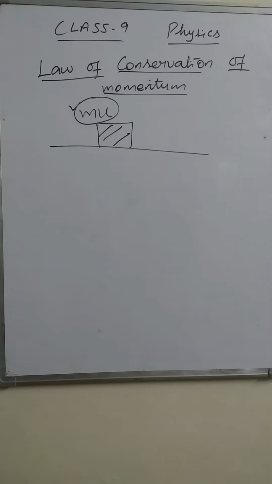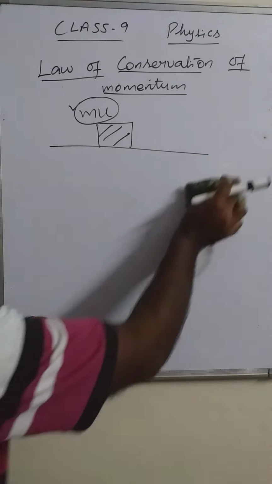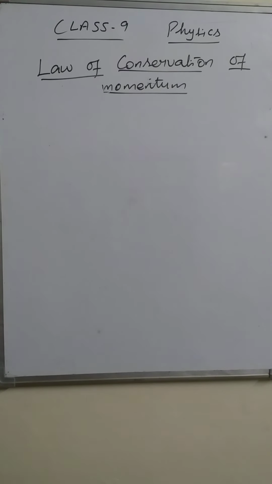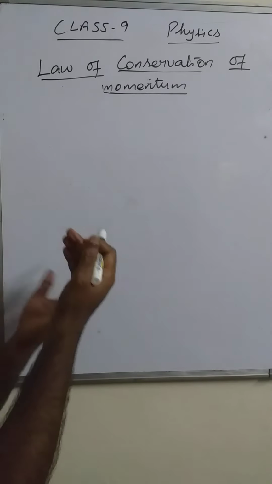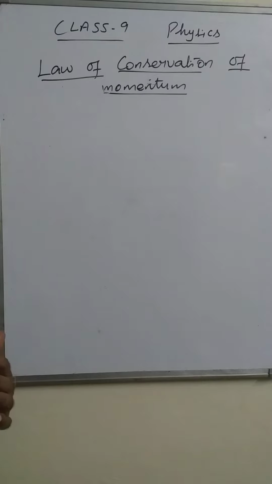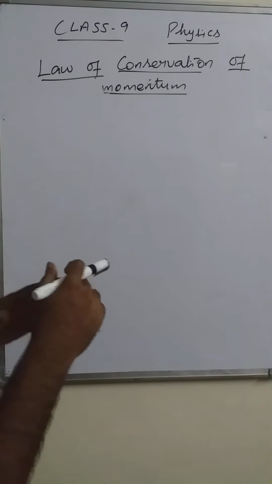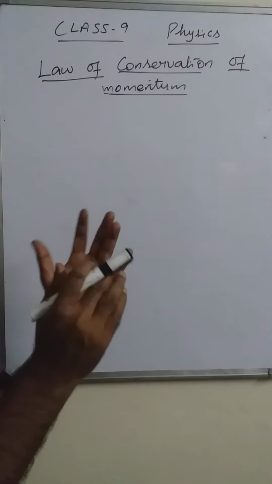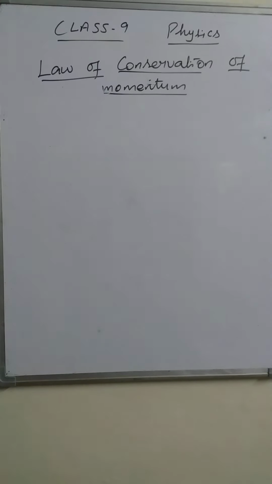That is called conservation. Here we are talking about single objects, but we have to talk about a system of objects. Whenever a number of objects are placed somewhere or they are interacting with each other, in that condition, if no external unbalanced force is applied, then the total momentum of the system of objects remains constant.